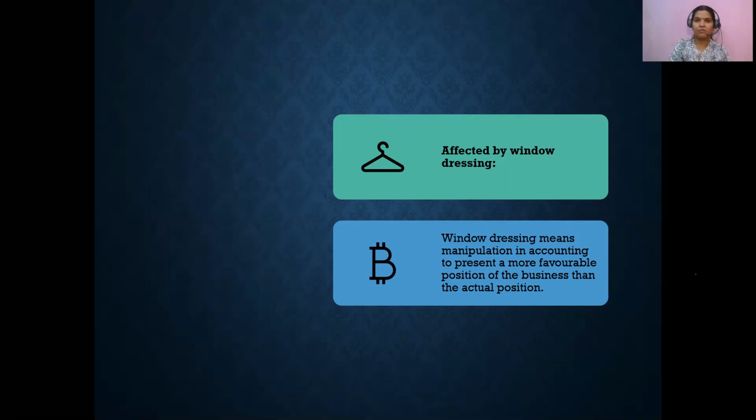But still, on a lot of occasions, this window dressing affects the actual position. And through manipulated data, organizations try to show off that their financial position is quite strong.